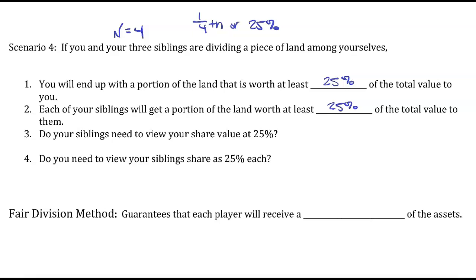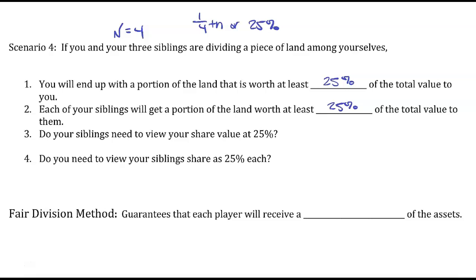And each of your siblings would get a portion of the land worth at least 25% of the value to them. Do your siblings need to view your share at 25%? Absolutely not. It doesn't matter at all what anyone else thinks about the value of your share. All that matters is what you think about your share. Do you need to view your siblings' share at 25% each? Absolutely not. All that matters is what they think about their individual shares and its value being at least 25%.